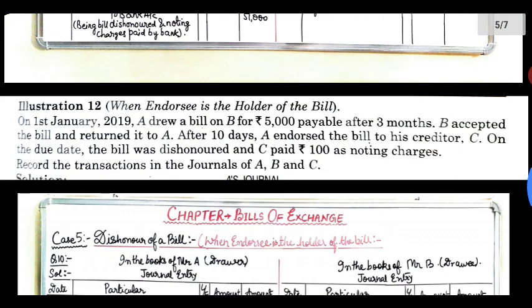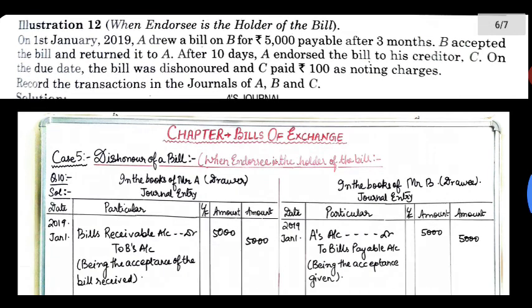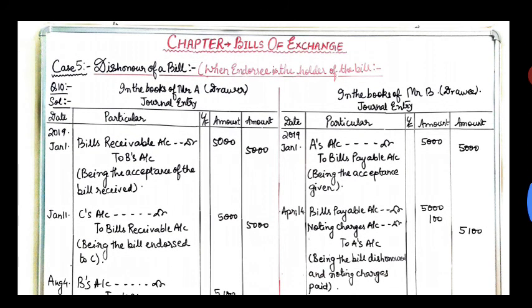Moving on to the third category, when the endorsee is the holder of the bill. On 1st January 2019, A drew a bill of rupees 50,000 on B payable after 3 months. B accepted the bill and returned it to A. After 10 days, A endorsed the bill to his creditor C. On the due date, the bill was dishonored and C paid rupees 100 as noting charges. We need to record the journal entries in the books of A, B, C. So this is when the endorsee is the holder of the bill.